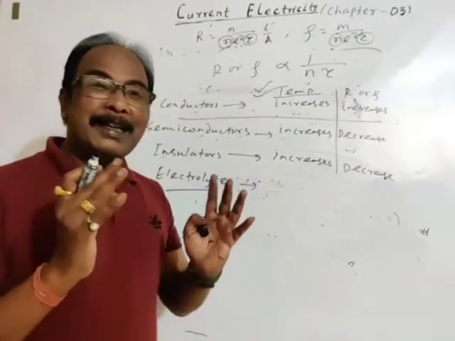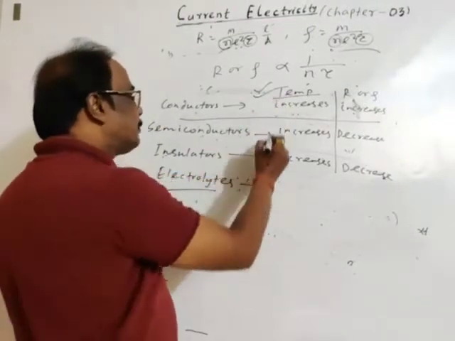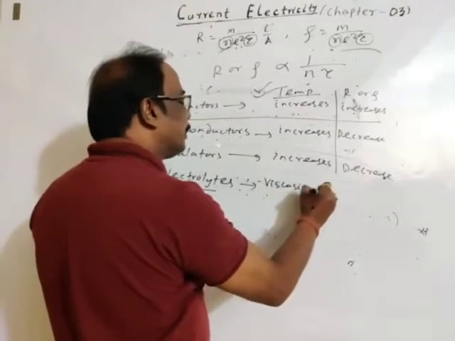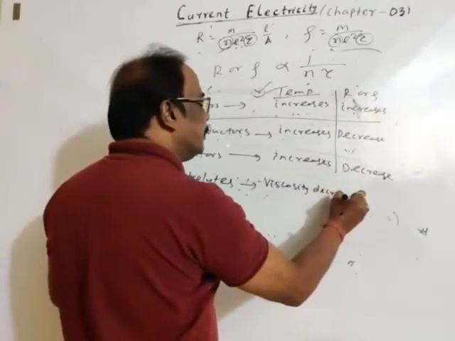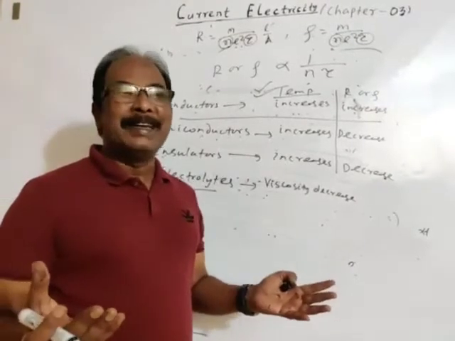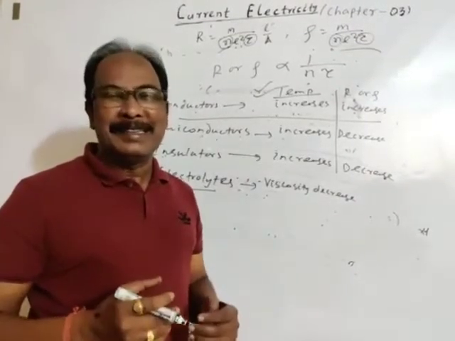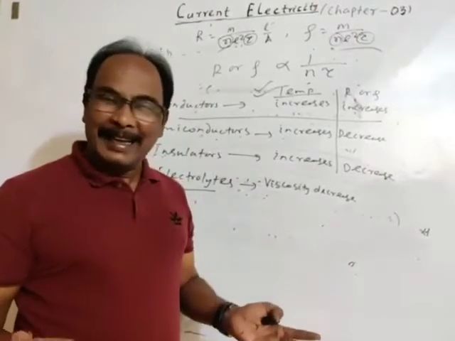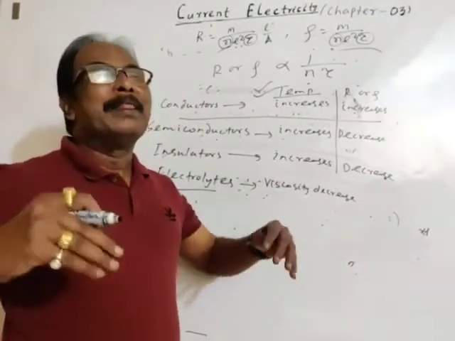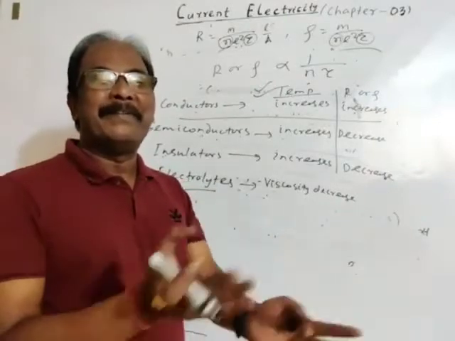So if temperature increases, then viscosity decreases, means volume increases. Density decreases, viscosity decreases. So the charge carriers are free to move.